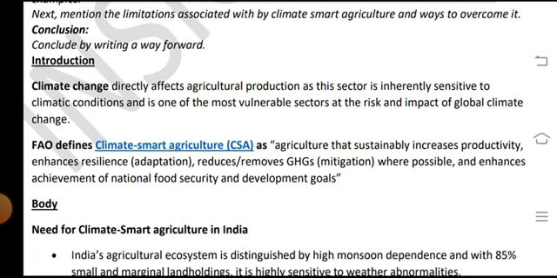This sector is inherently sensitive to climatic conditions and is one of the most vulnerable sectors at risk from the impact.